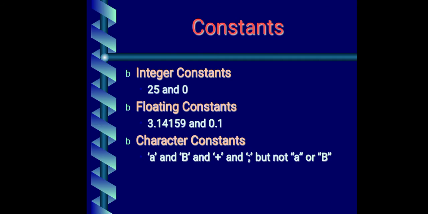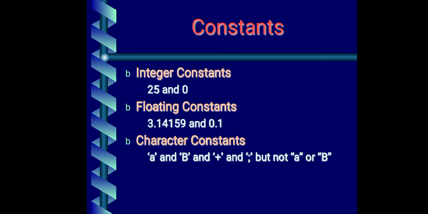Same way, if I am writing a symbol, capital B, once we write it in the program, capital B will be capital B only. It will not change. Whatever we are using in the program which does not change throughout the execution of the program, that is called constant.